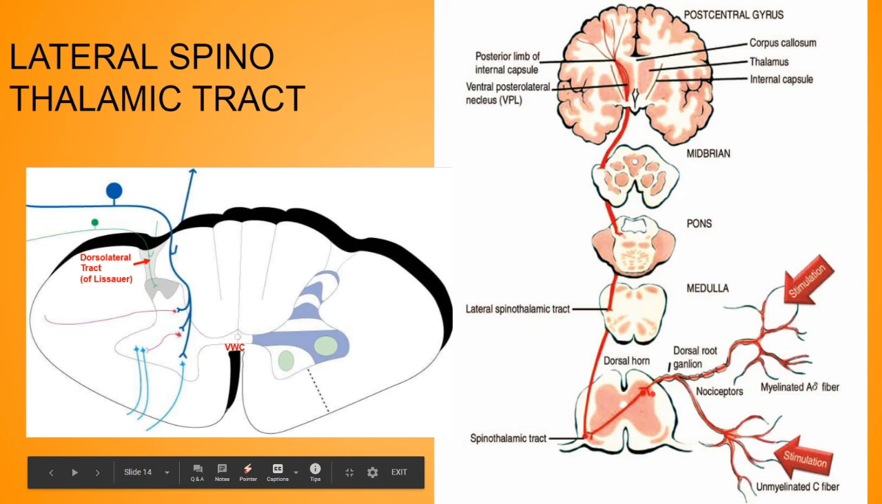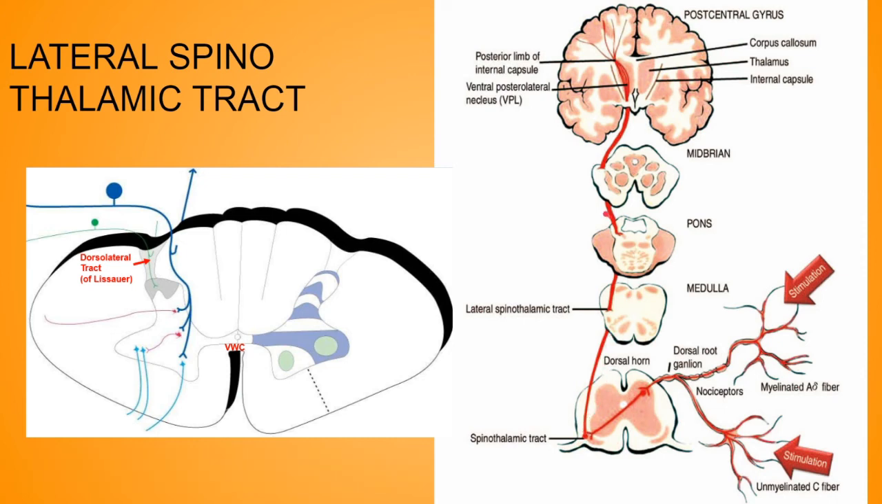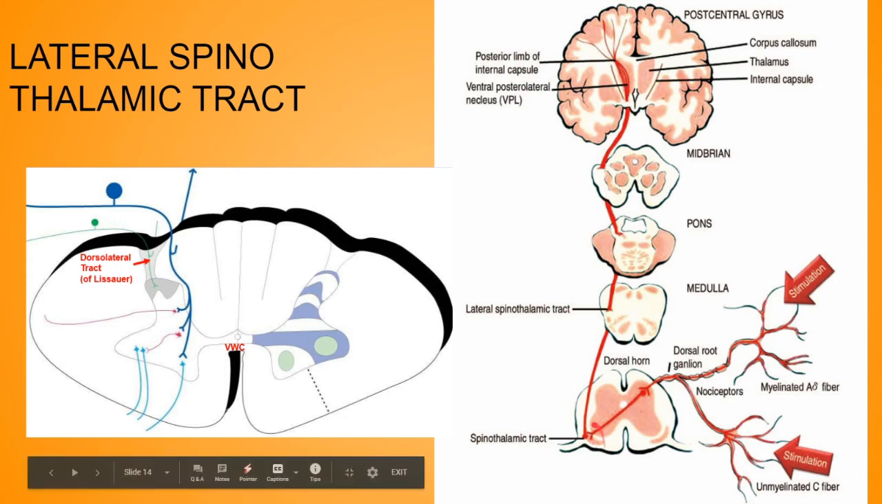The axon of the second order sensory neuron of the substantia gelatinosa crosses to the opposite side. It will cross through the anterior white commissure. This is the posterior white commissure, and this is the anterior white commissure. So it will cross the anterior white commissure of the spinal cord and ascend as the lateral spinothalamic tract in the opposite lateral white column, just lateral to the anterior horn.